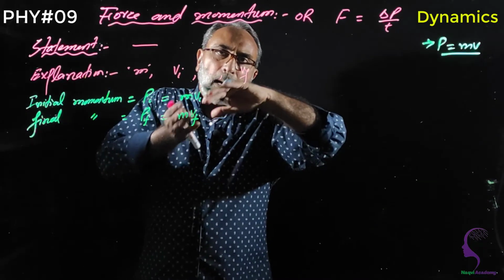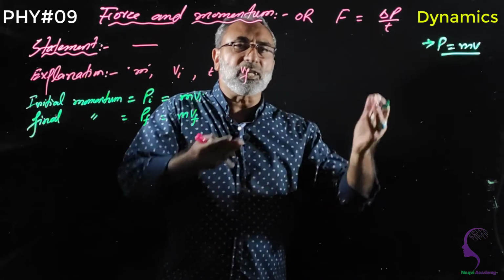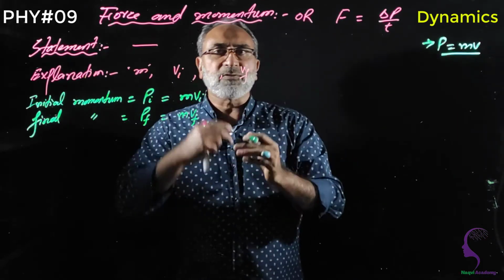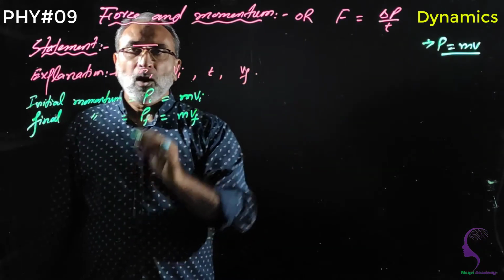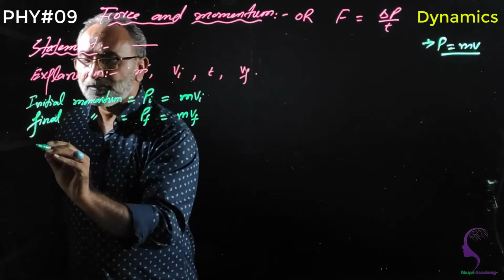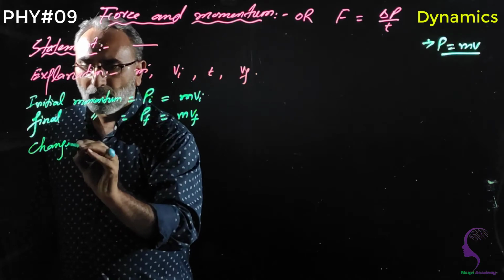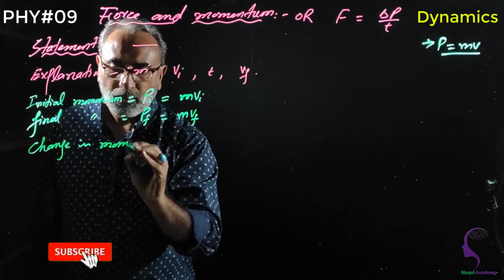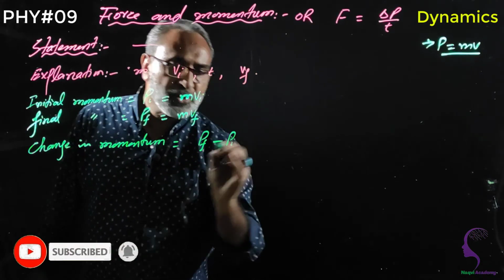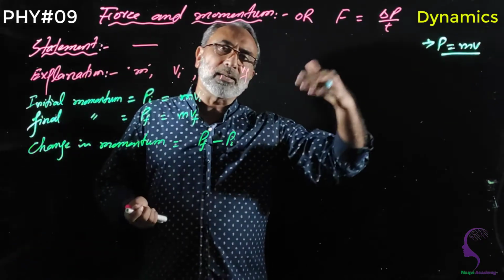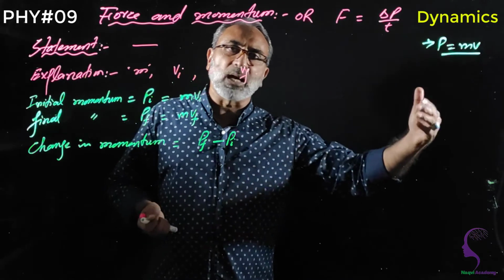After time t, its velocity is going to change. When the body changes its velocity, momentum also changes. So final momentum is this. What is change in momentum? Change in momentum is final momentum minus initial momentum. Simple as that, just like change in velocity is final velocity minus initial velocity.